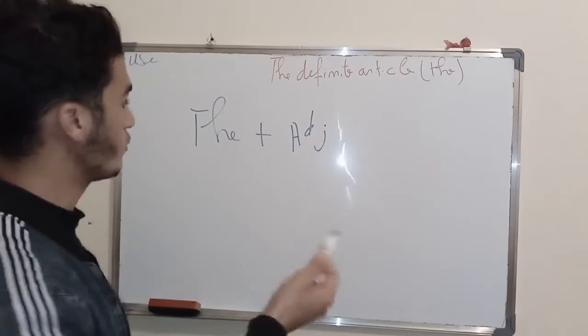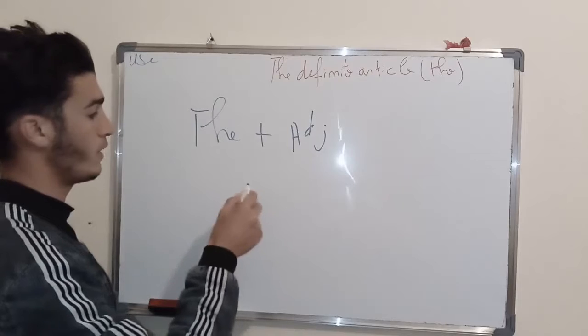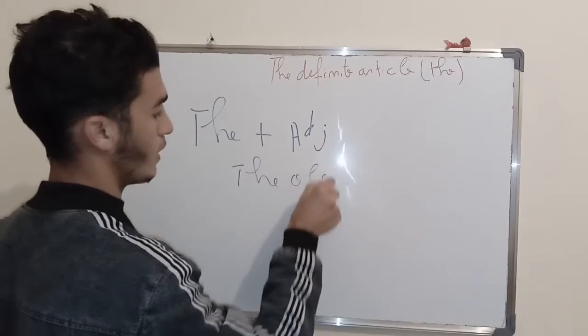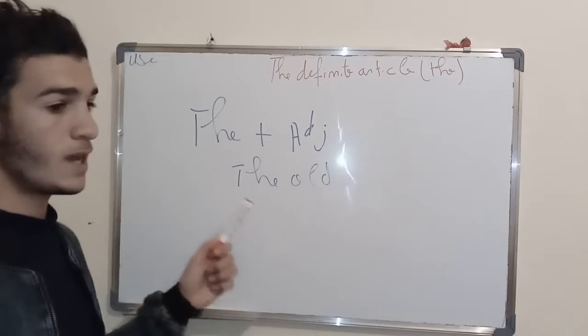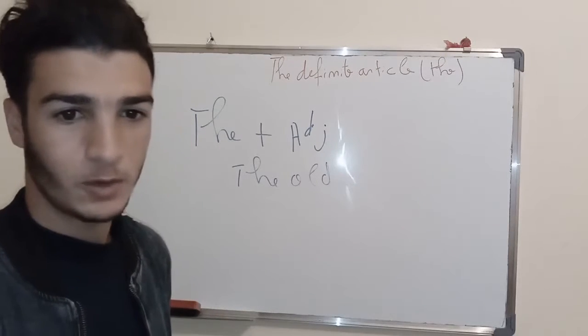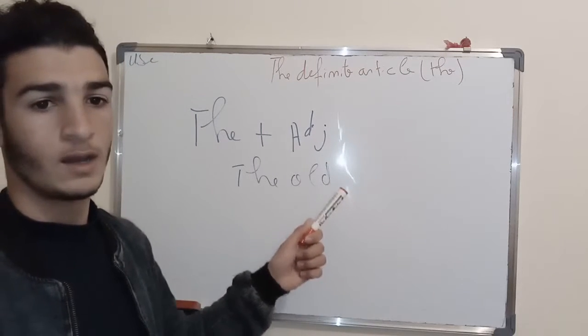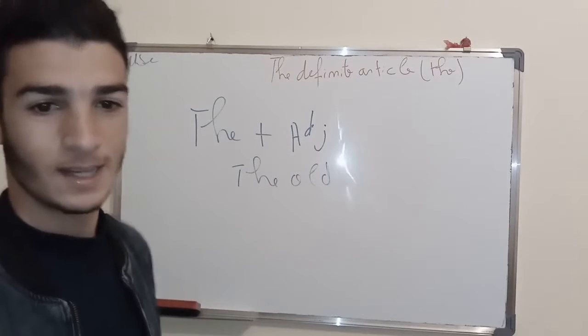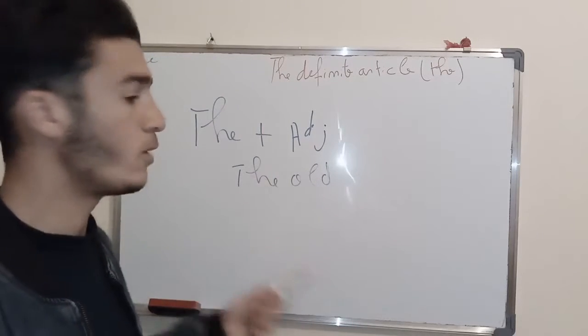Okay. Well, to explain that very well, I can say, for example, the old. When I say the old, I mean the old people. Okay. The old. This refers to all people who are old.